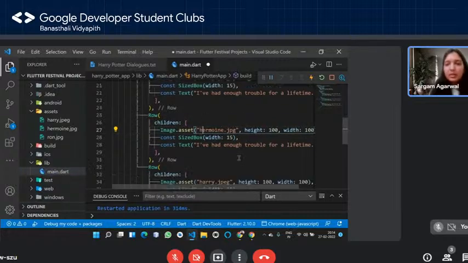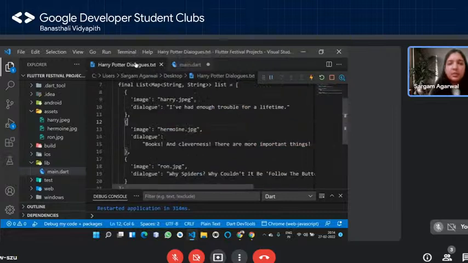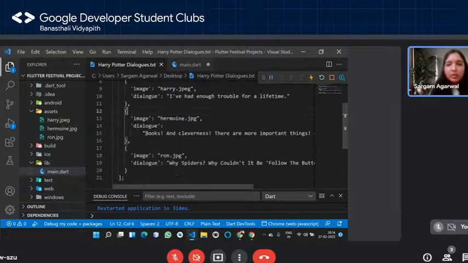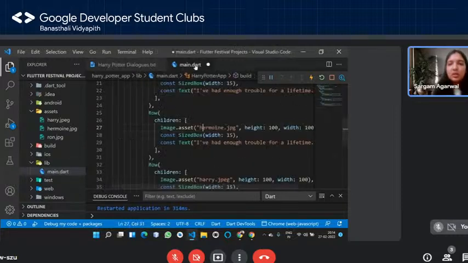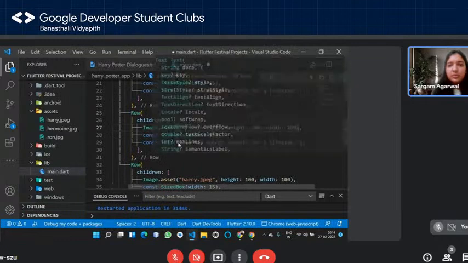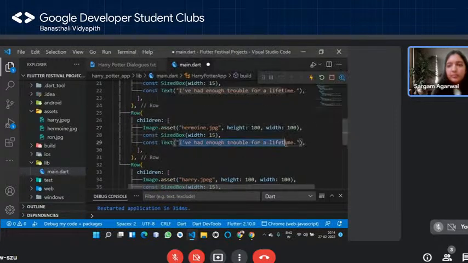Okay. And then it's dialogue. So I have the dialogues over here. So there we are for Hermione, right? So let's grab it. I'm going to go over here and then I'm simply going to say this.